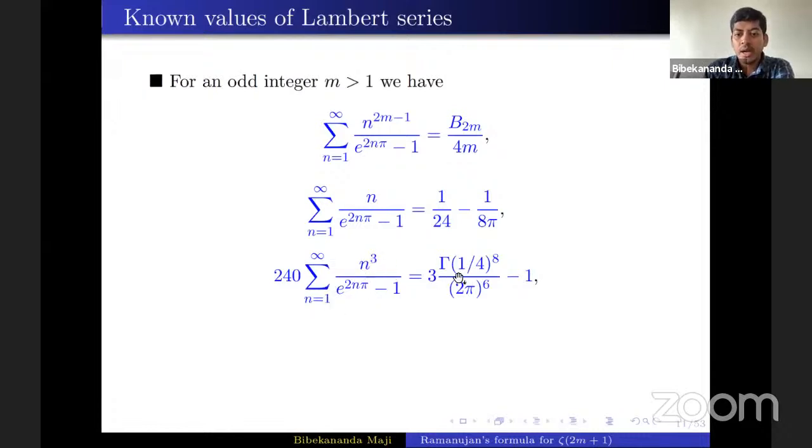Soon I'll mention that. A few years back, Yuri Nesterenko proved that pi, gamma of 1 by 4, and e to the power pi are algebraically independent. Using the theory of modular forms, he proved that breakthrough result. Therefore we can say that this Lambert series is a transcendental number. And the last identity comes from here: if you substitute m equals 3, then you will get this identity. I wanted to mention these values because it is very difficult to predict the algebraic nature of these Lambert series.